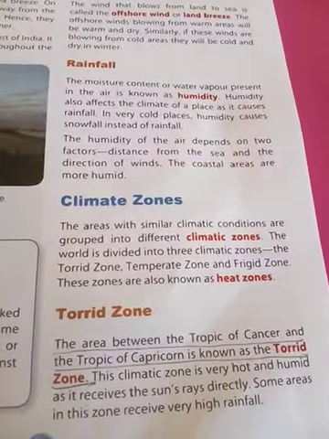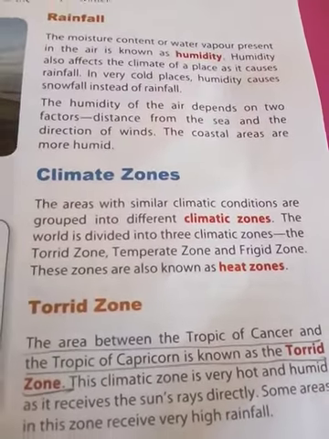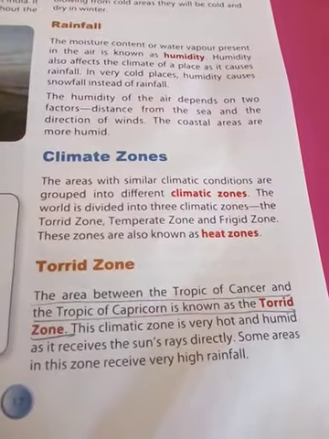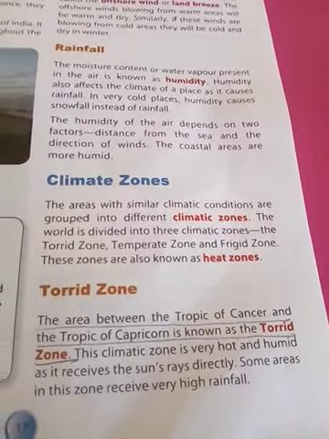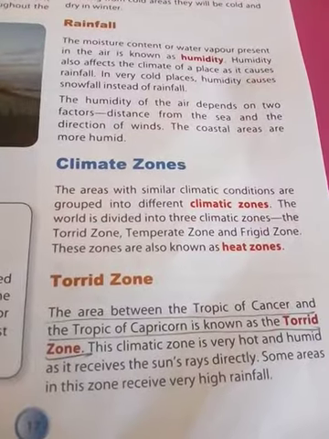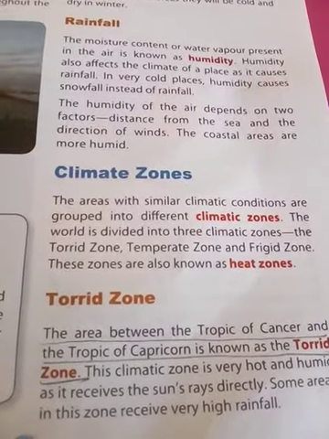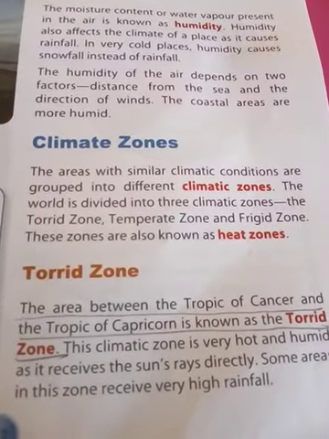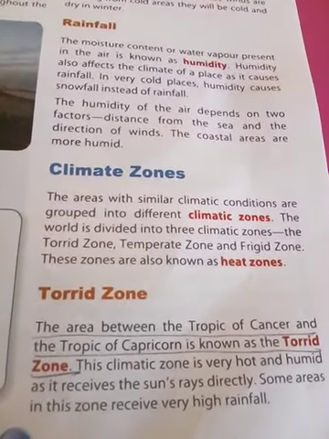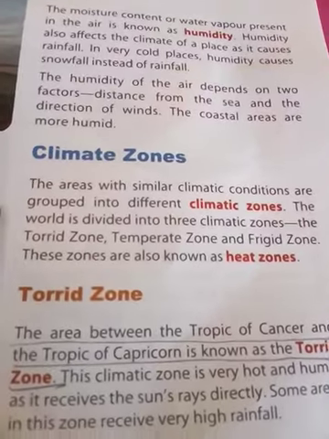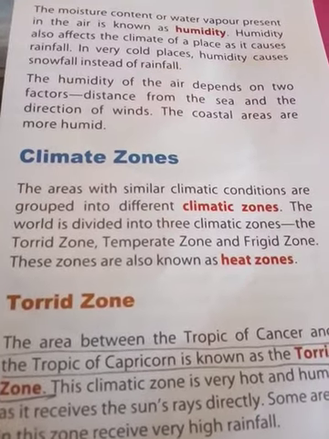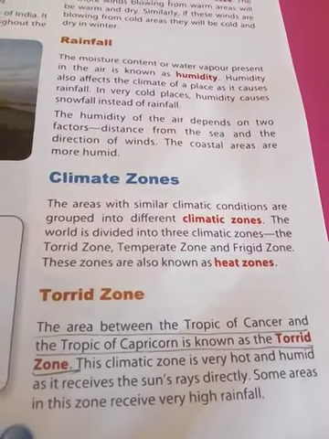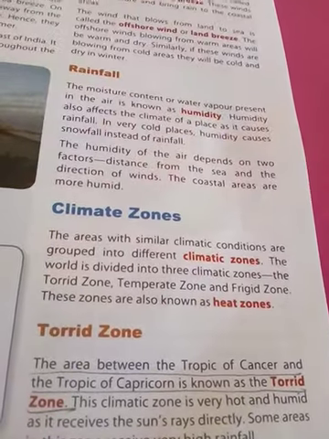What does climate zone mean, sir? Areas with similar climatic conditions are grouped into climatic zones. The world is divided into three climatic zones: the torrid zone, temperate zone and frigid zone. Once again, the torrid zone, temperate zone and frigid zone. These zones are also known as heat zones.